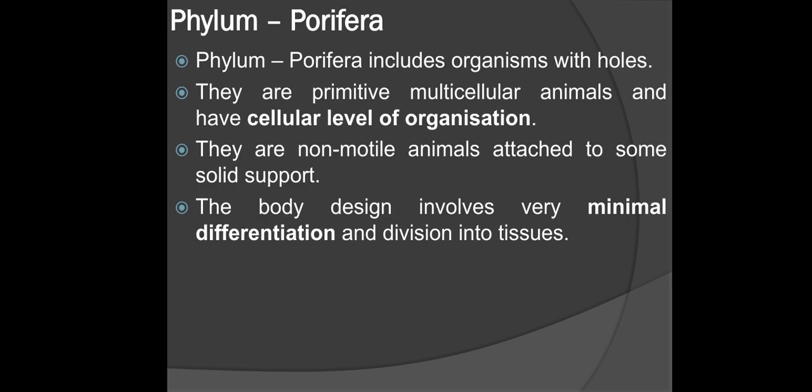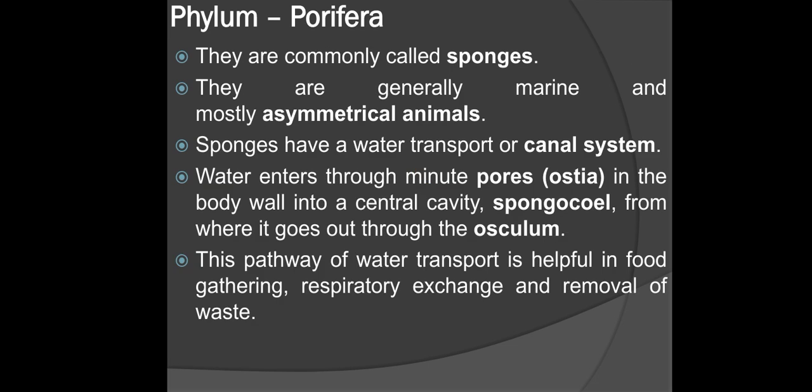Now the first phylum is Porifera. Phylum Porifera includes organisms with holes. They are primitive multicellular animals and have cellular level of organization. They are non-motile animals attached to some solid support. The body design involves very minimal differentiation and division into tissues. They are commonly called sponges. They are generally marine and mostly asymmetrical animals.